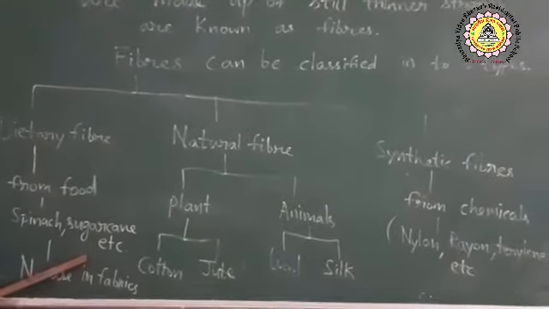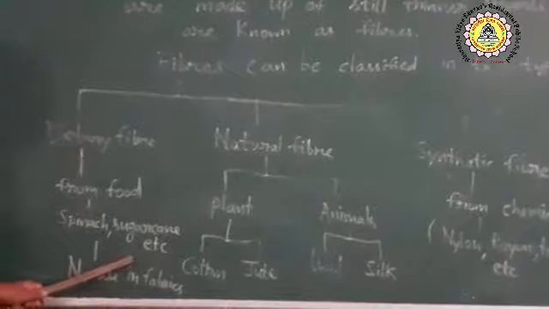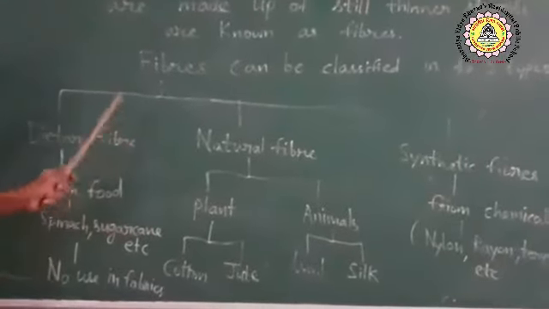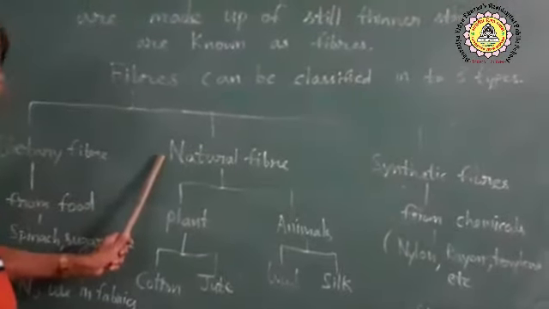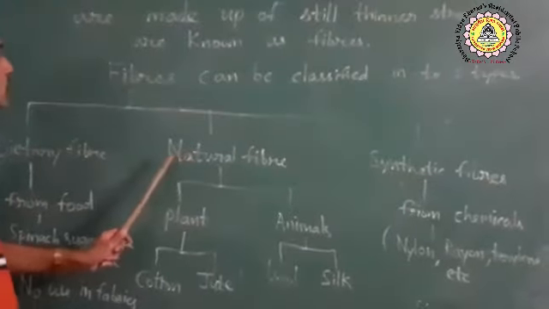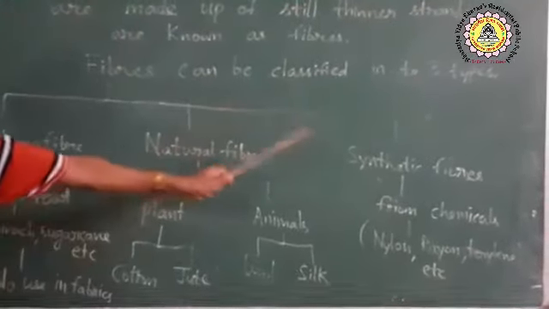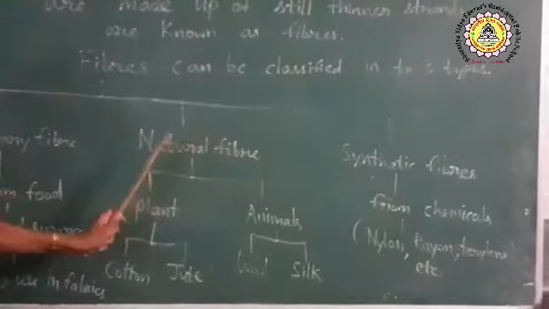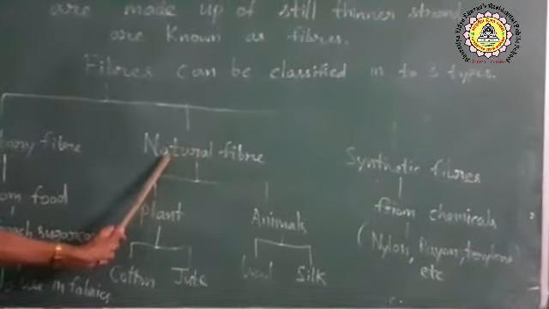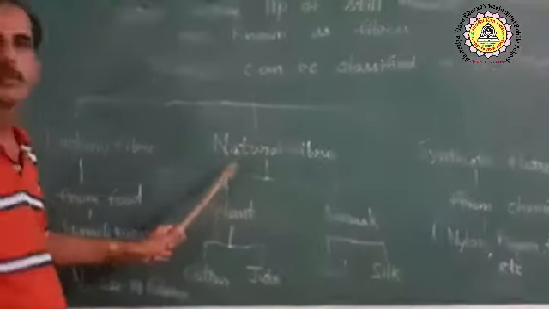So, edible fibers have no use in fabric formation, whereas non-edible fibers, which we cannot eat, like natural fibers or synthetic fibers, are useful in the formation of fabric or clothes.